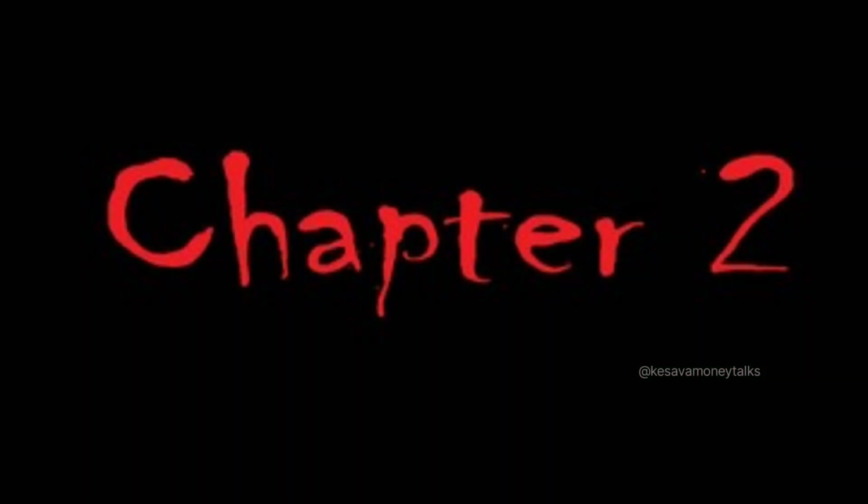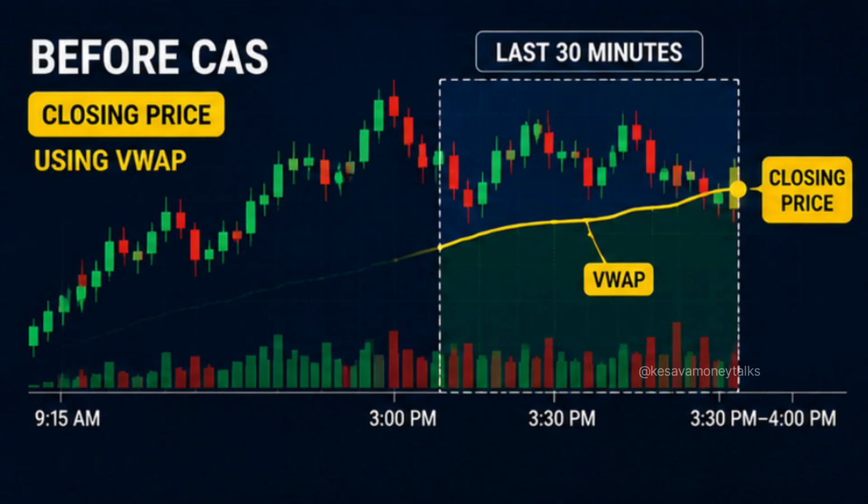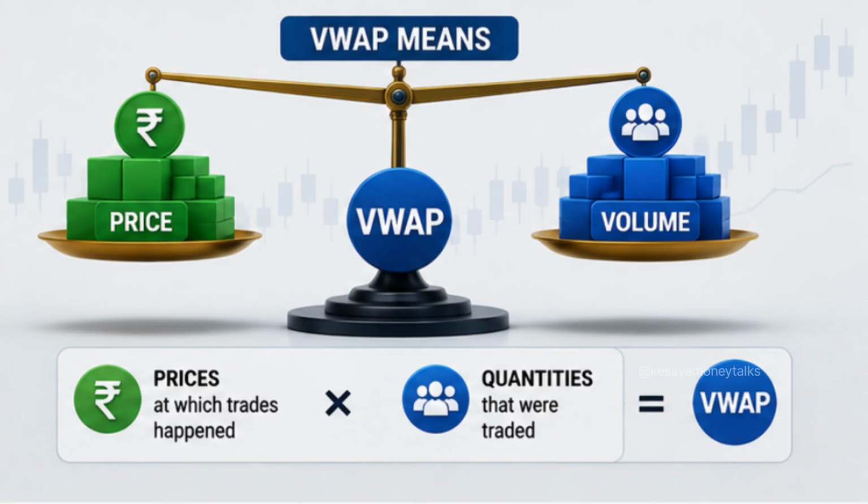And Chapter 2. Why was CAS introduced? Before CAS, the closing price of stocks in the equity cash segment was generally determined using the VWAP of trades during the last 30 minutes of continuous trading. VWAP means volume weighted average price.